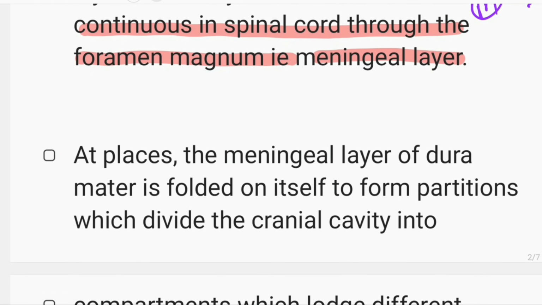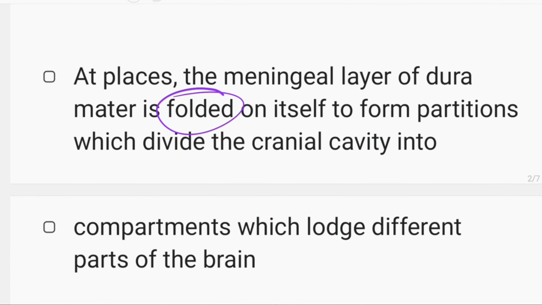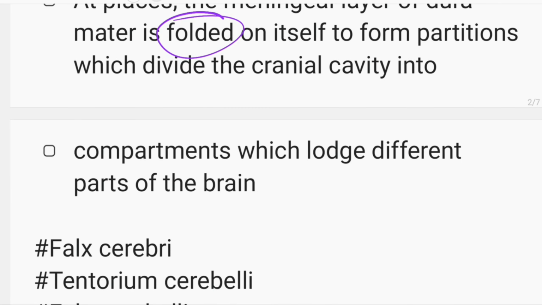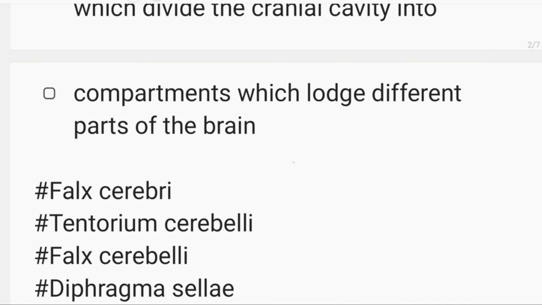At places, the meningeal layer of dura mater is folded on itself to form partitions which divide the cranial cavity into compartments which lodge different parts of the brain. That is, here are the dura mater outer layer and inner layer. In some parts they are folded and make compartments, that is dural folding. This makes dural folding and also contains the different dural venous sinuses. We'll talk about that later. Here the outermost is the periosteal layer, inner is the meningeal layer.